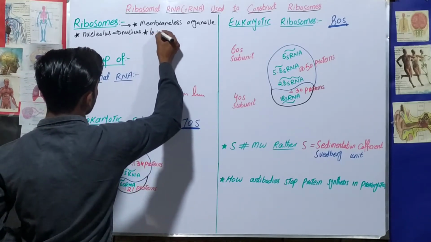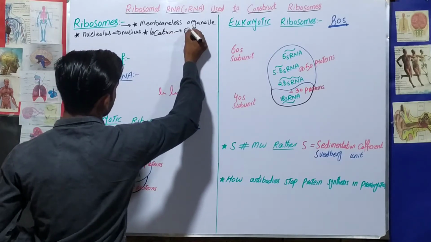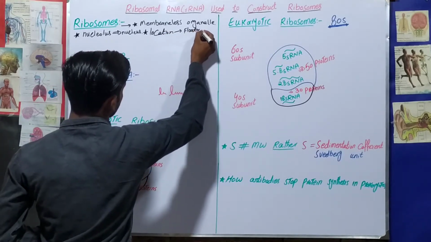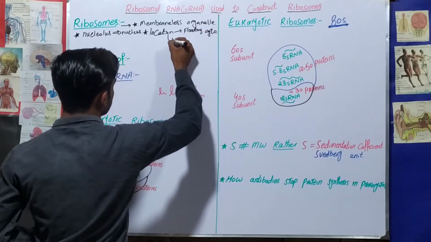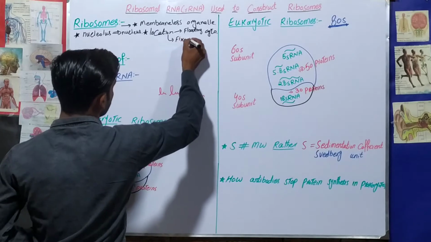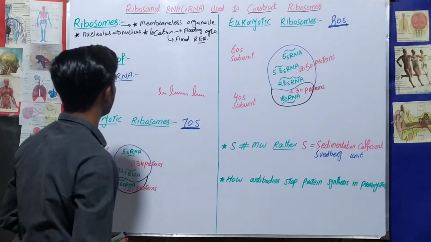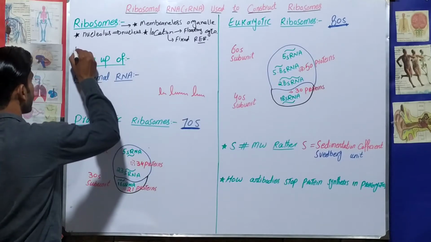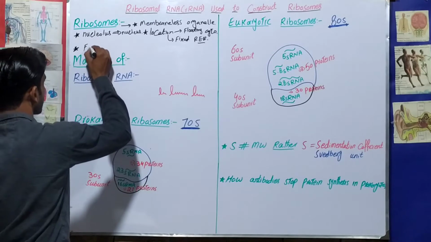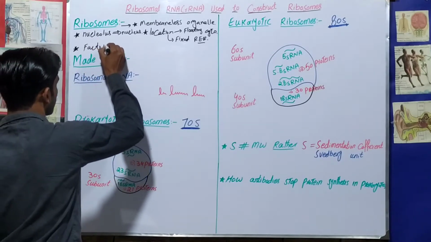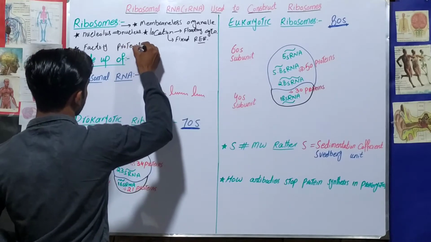If we talk about the location, they have two types. Either they are floating in the cytoplasm, or second, they are fixed on the rough endoplasmic reticulum. And if we talk about the function of ribosomes, the ribosomes are the factory of proteins. As you know, the formation of proteins happens with the help of ribosomes.